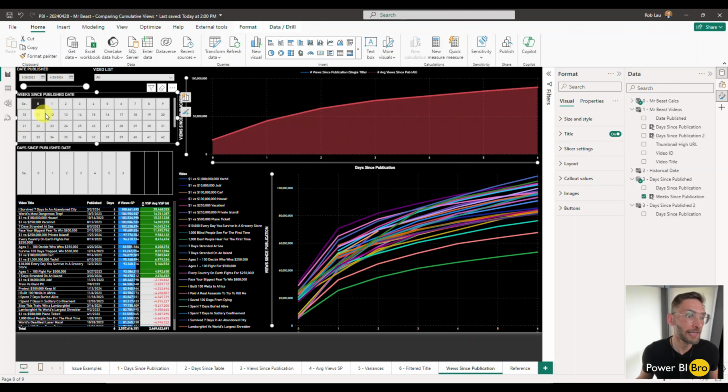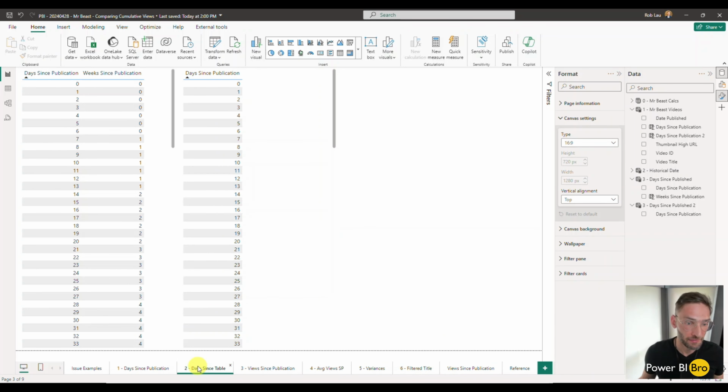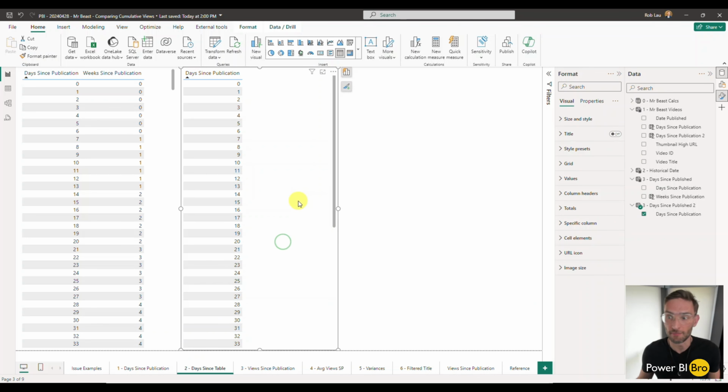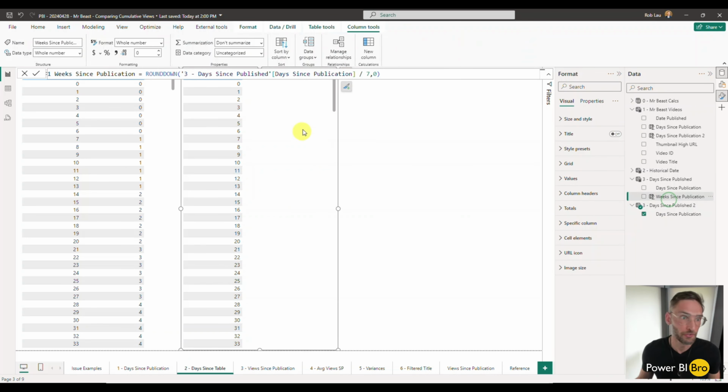So we're going to create a week dimension as well. And this is one I kind of thought of as there's 7 days in any given week, that if we divide by it and then round down, so any decimal places will just go to the last whole number, then we can create a number of weeks as well since the beginning. So to do that, there's this function right here, and I'll talk you through it.